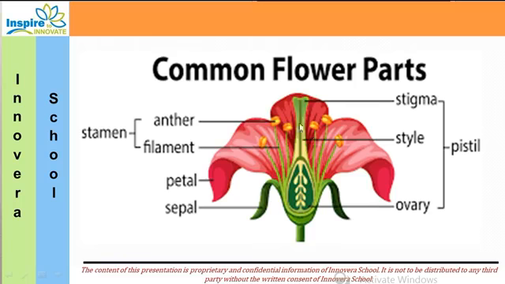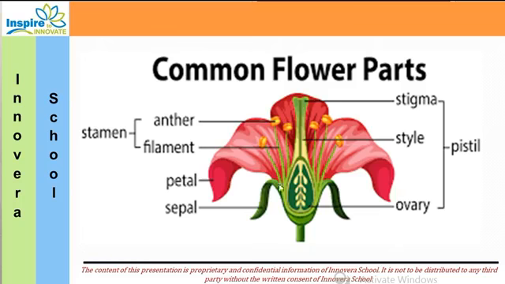And the center part, in the middle of the flower, there is a stigma, and again a thin rod-like thing is there, that is a style. And below that is a small round or oval shape in the flowers. It is called the ovary. And these three, stigma, style and ovary, are the female parts of the flower, and they are called pistils.